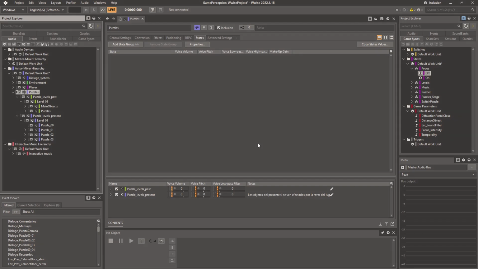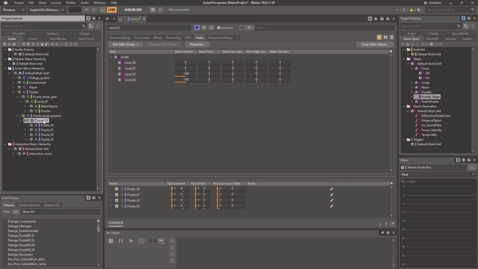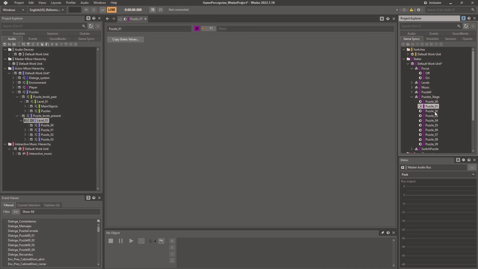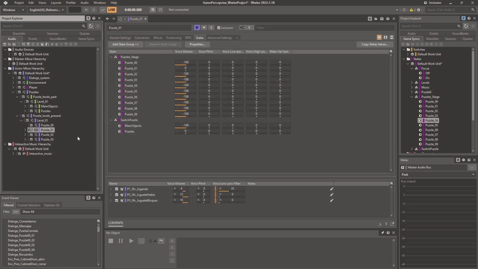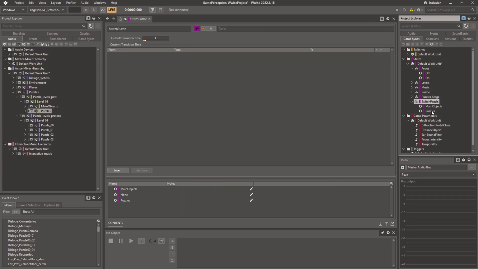Additionally, to manage internal changes between different puzzle stages, I created another state group called puzzle stage to switch between puzzle levels. I also made a separate state group to control the transition between main object and puzzle past sounds.